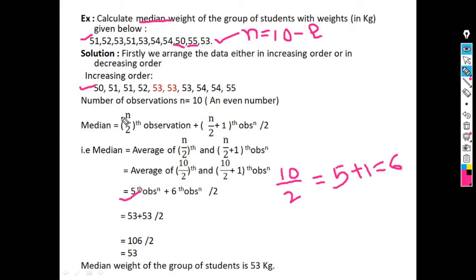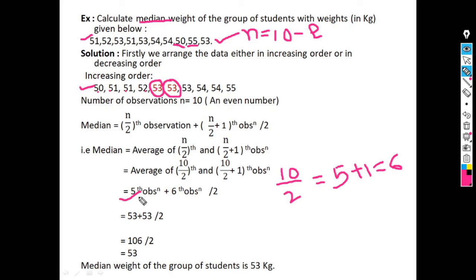The value of the fifth observation is 1, 2, 3, 4 and 5, which is equal to 53. And the value of the sixth observation is also 53.